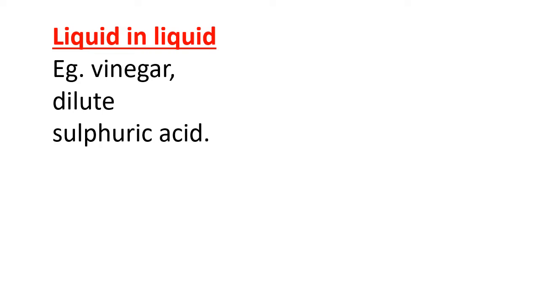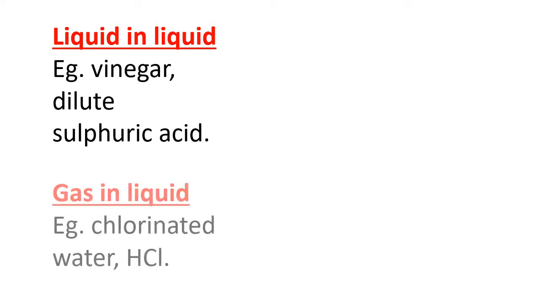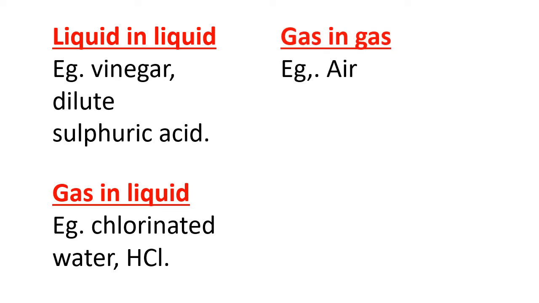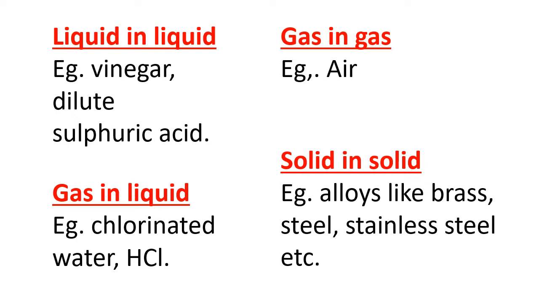Now, apart from this, the solution can also be of the types liquid and liquid, example vinegar, dilute sulfuric acid, etc. It can also be available in gas and liquid, example chlorinated water, HCl, etc. Gas and gas, example air, and solid and solid, example alloys like brass, steel, stainless steel, etc. If solvent is a transparent liquid, the solution is also transparent and it passes through a filter paper.